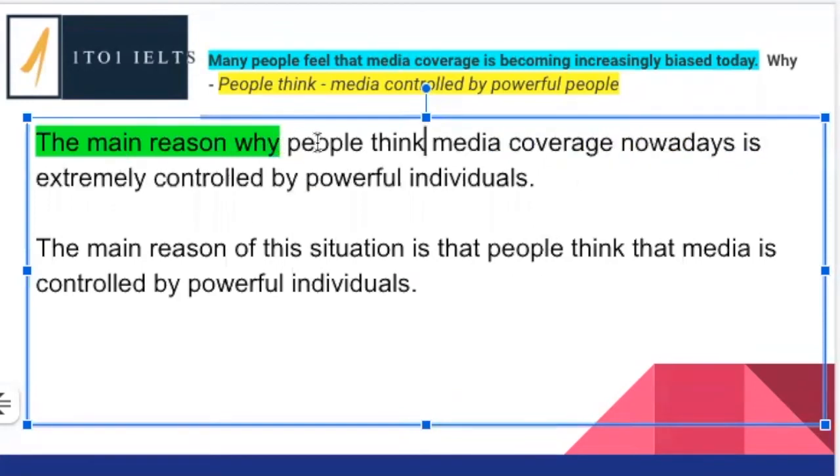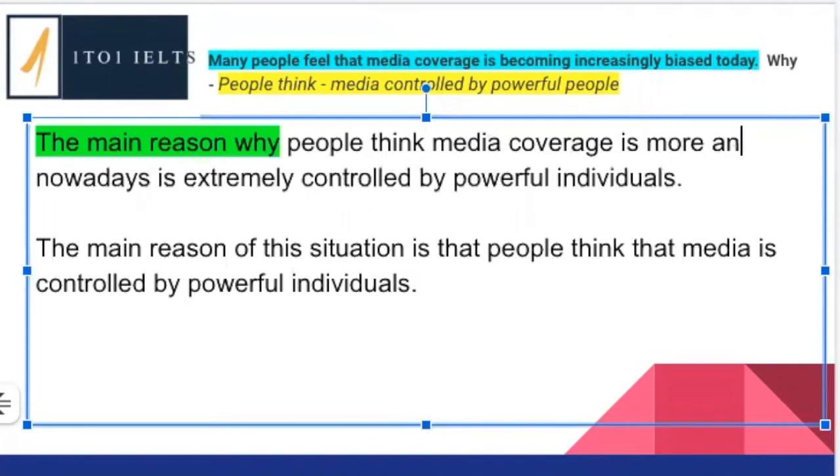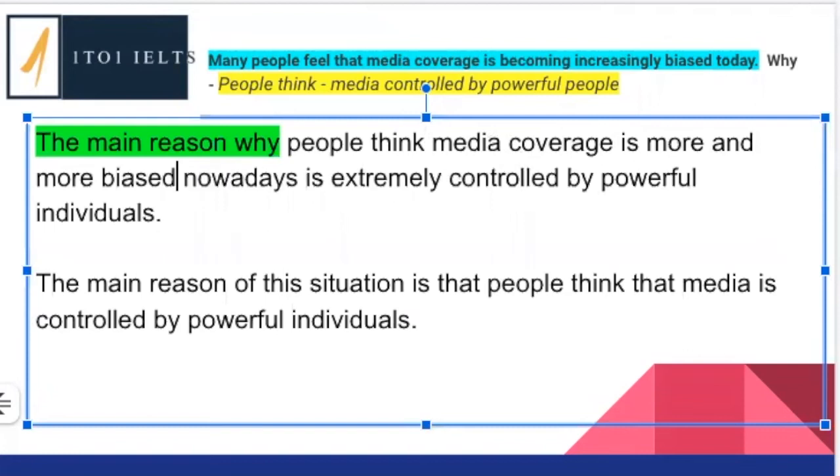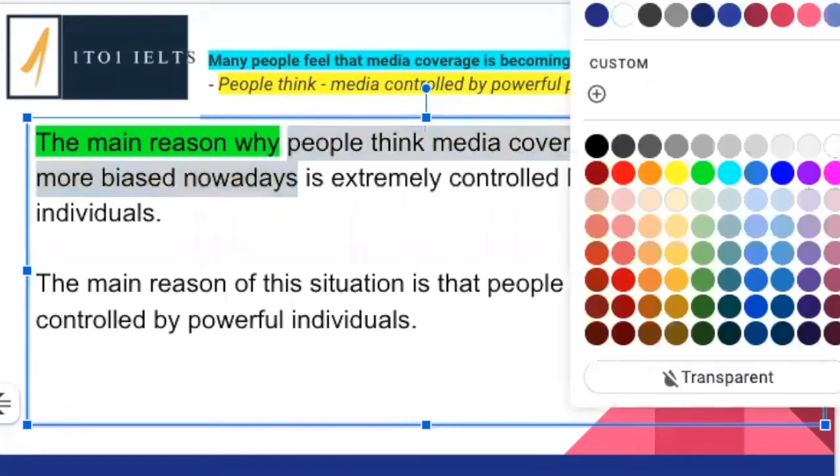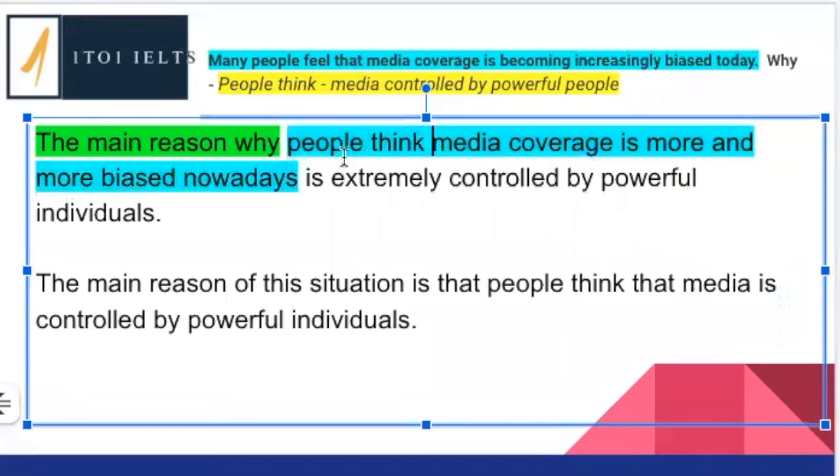So the main reason why people think media coverage, so this is our subject, is the media coverage. What is it? Is more and more biased nowadays. People think media coverage is more and more biased nowadays. Okay, now we have our idea here. Remember, the joining words we can use are because or is that. Now we've got the joining words in there.